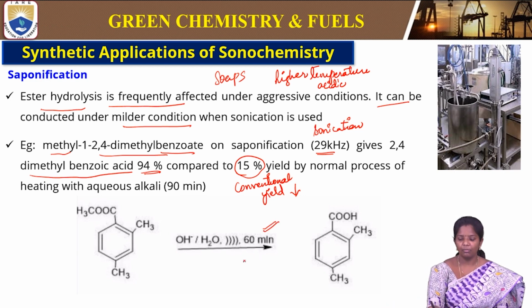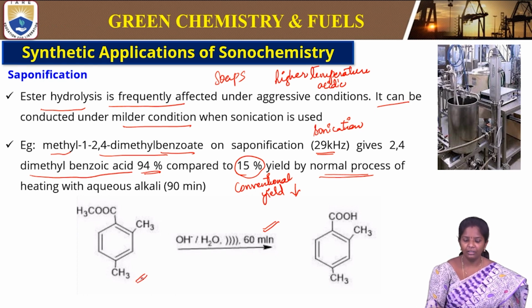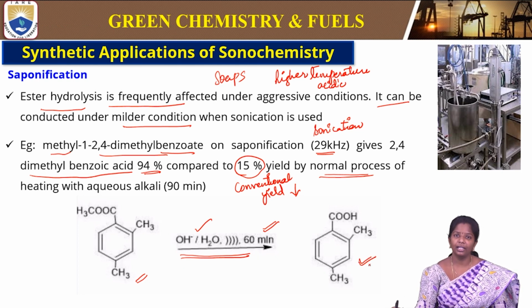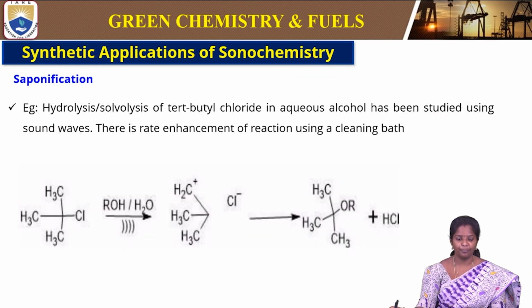So this is the normal process. When we do it in the conventional process, the yield is very low. So this methyl 2,4-dimethyl benzoate under ultrasonication, hydrolysis takes place within 60 minutes and gives rise to dimethyl benzoic acid. So this is giving a yield of 94%.